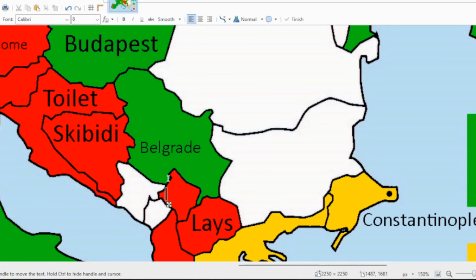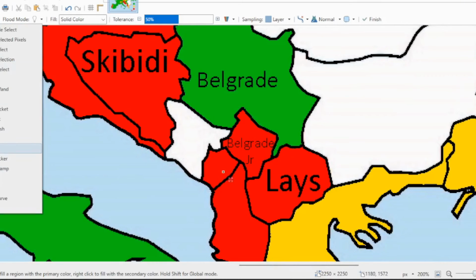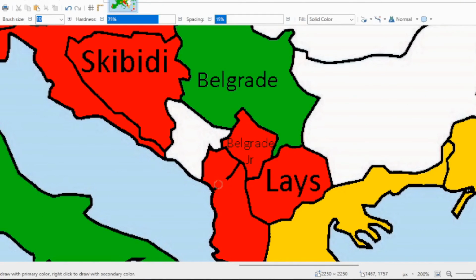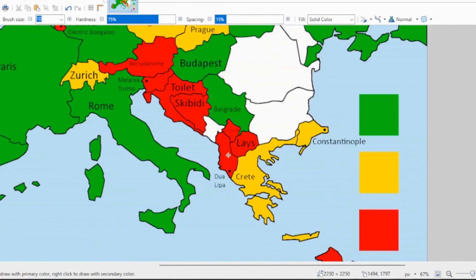Okay, and Kosovo, which I said I would be guessing earlier in the video, we're going to be putting, if I can cram this in, Belgrade Jr. There. I don't know why the map put a line here. Both of these are Albania. If this is some sort of partially recognized country, please let me know. But as far as I'm aware, all of this is Albania.